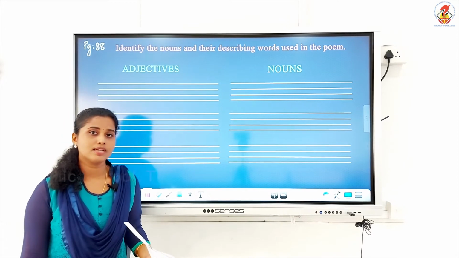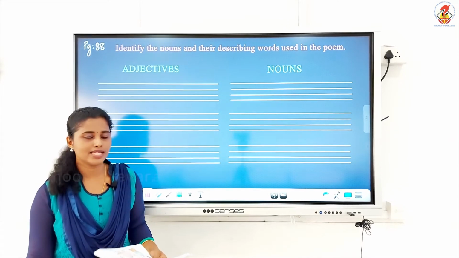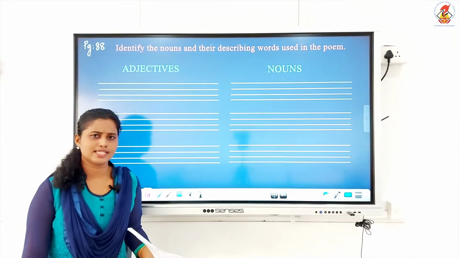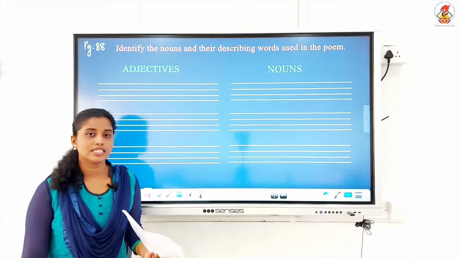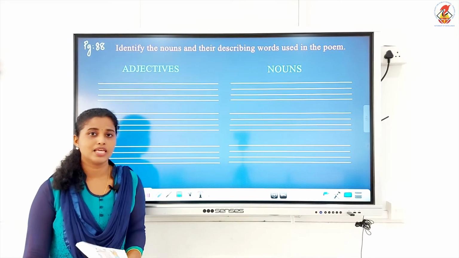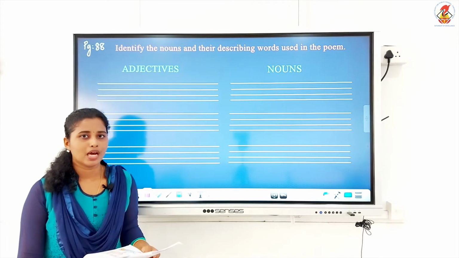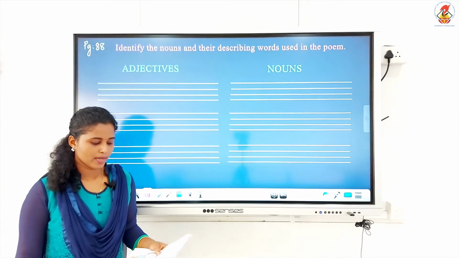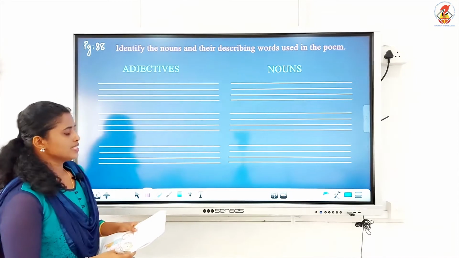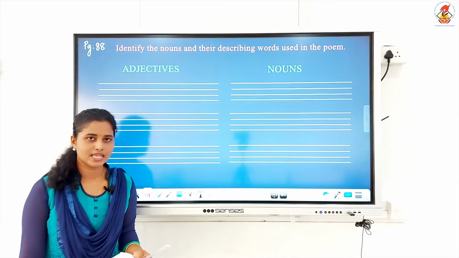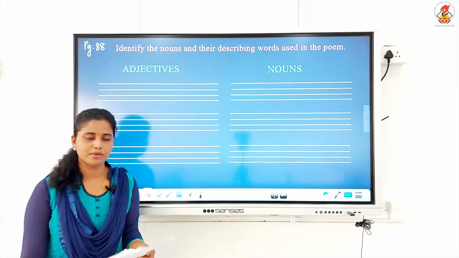Name of a person, place, animal or thing are called nouns. Adjectives are the describing words, describing the noun. So you are going to pick out the answers. Can you tell me the adjectives and the nouns from the poem?